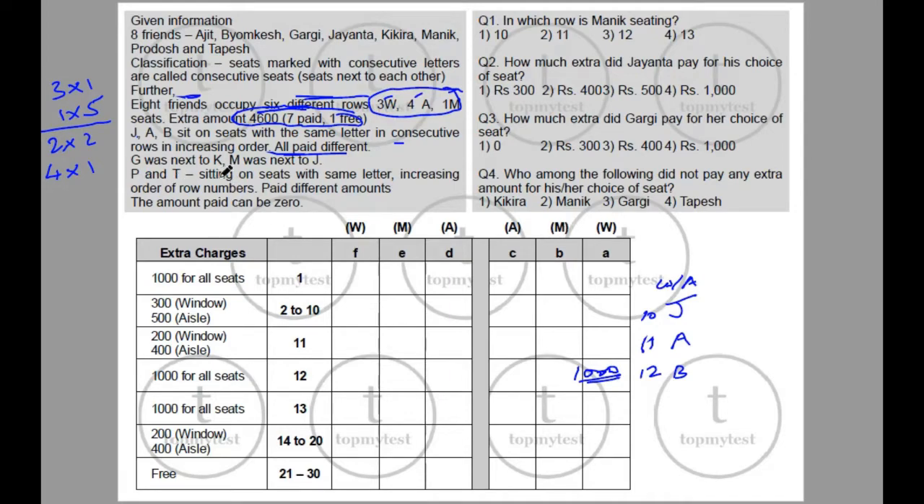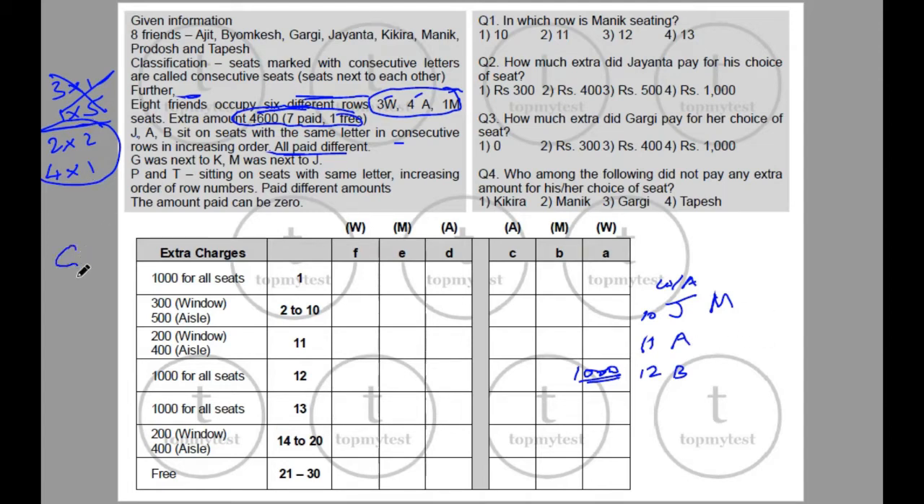Okay, G was next to K, M was next to J. So there are two sets where you have two people sitting in two different rows, right? So this scenario is not possible. This is the scenario we are looking at. 2 rows with 2 people each and 4 rows with 1 person each. And this is 1 row.